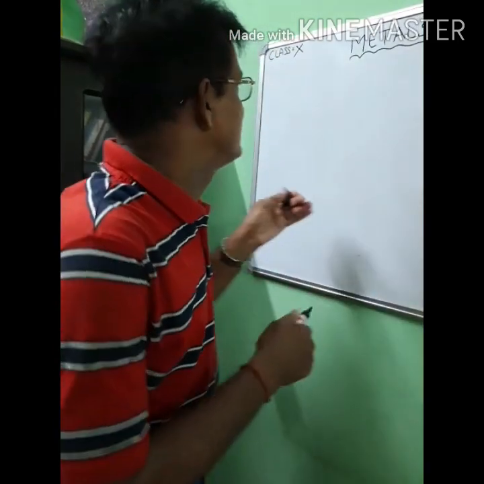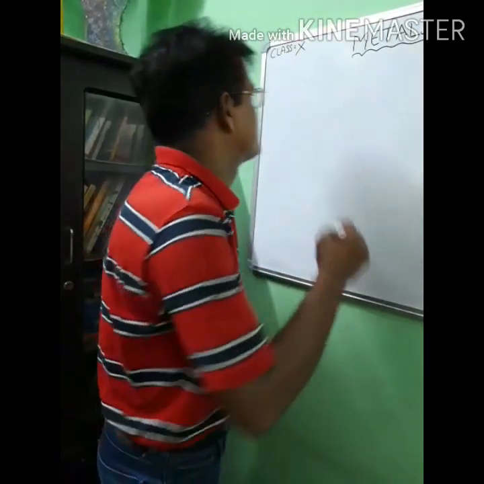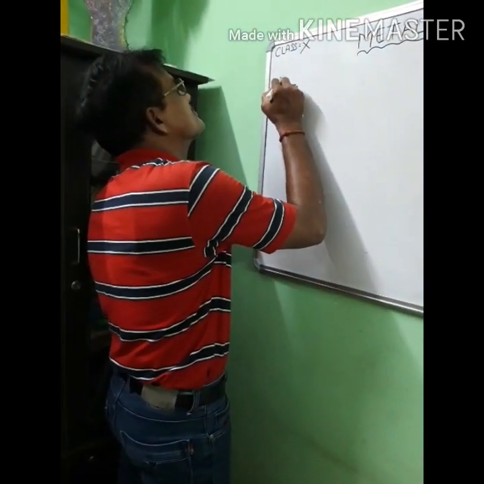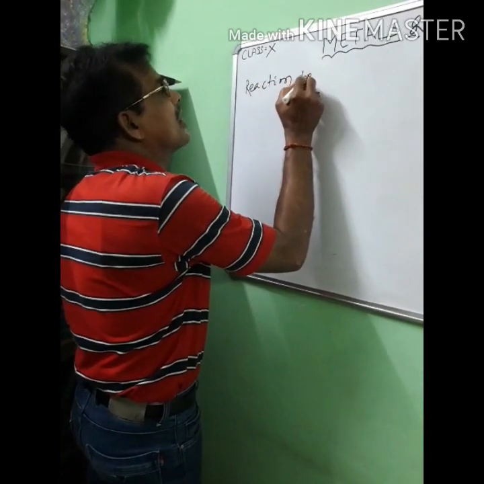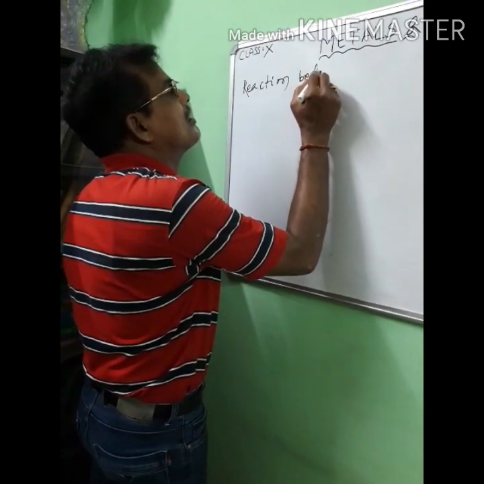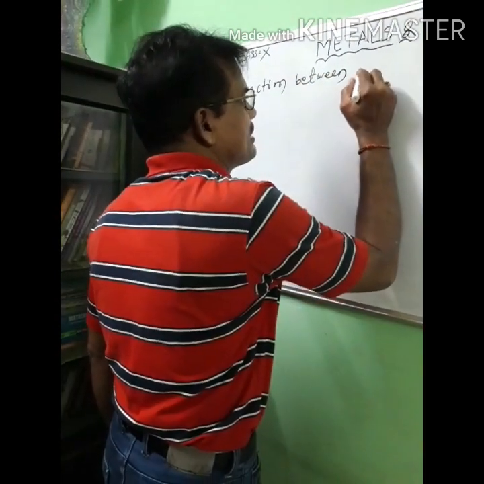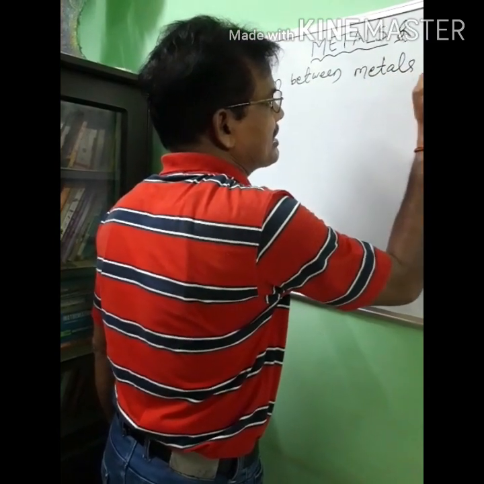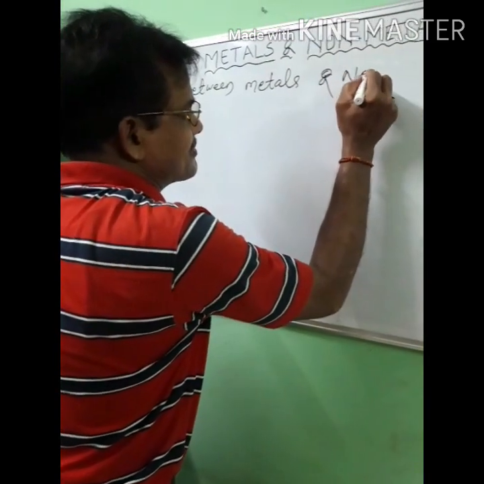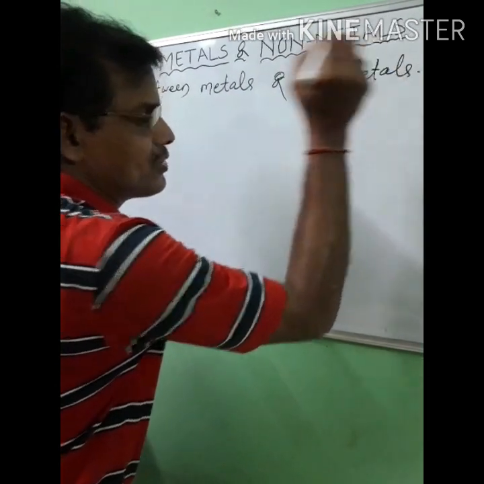So let's write reaction between metals and non-metals. Okay, clear?